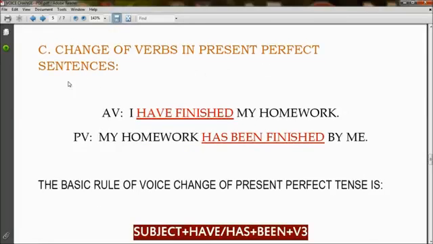Change of verbs in present perfect sentences. In active voice, I have finished my homework. In passive voice, it becomes my homework has been finished by me. Here the usage of have and has always depends on the subject.